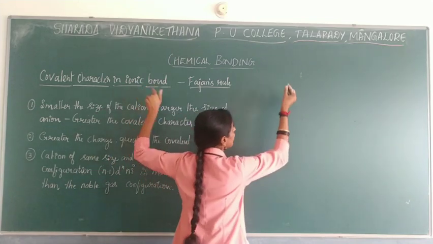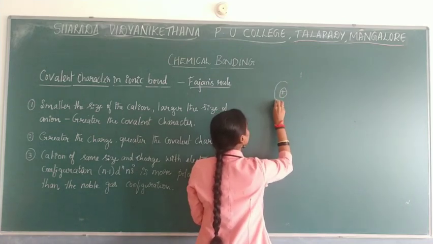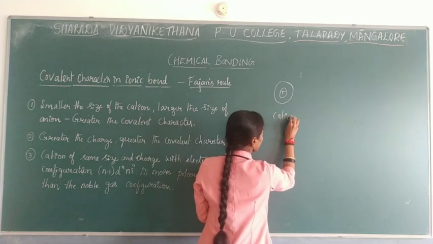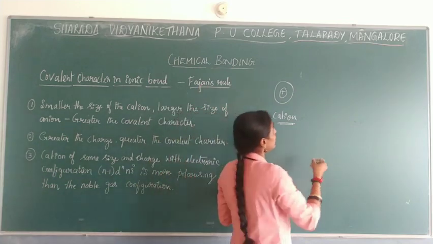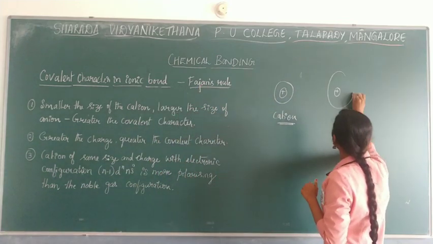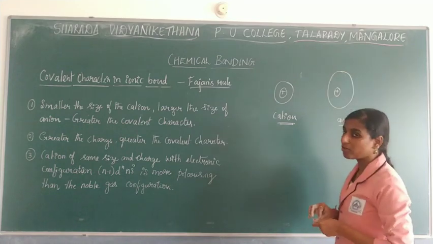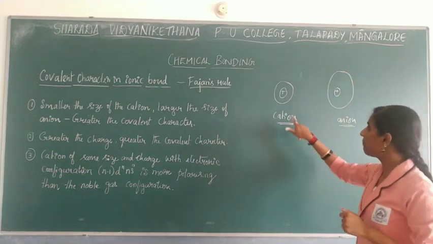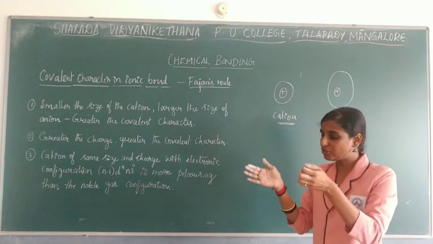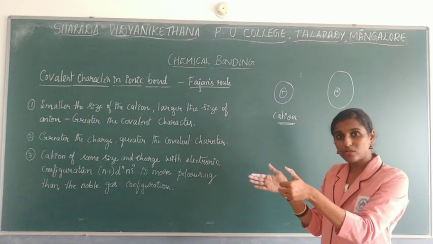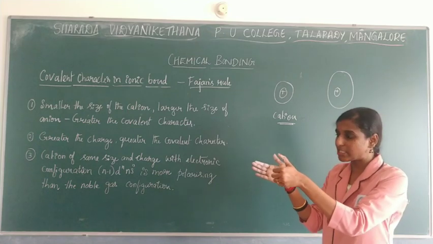And you know that by losing an electron, your neutral atom will form a cation. By gaining an electron, formation of an anion will take place. Always the anion size will be bigger when you compare with the cation. In a cation, by losing an electron, the size will decrease. Whatever the size the neutral atom has, by losing an electron, the size of that ion will decrease.